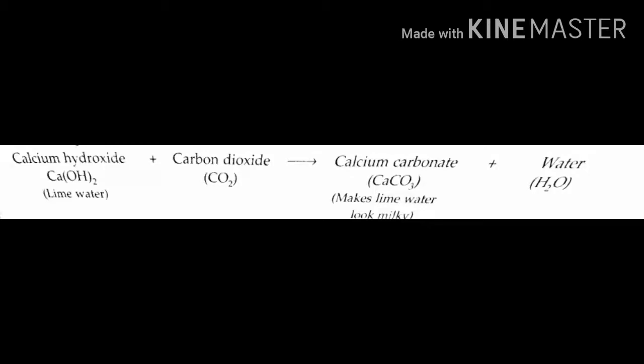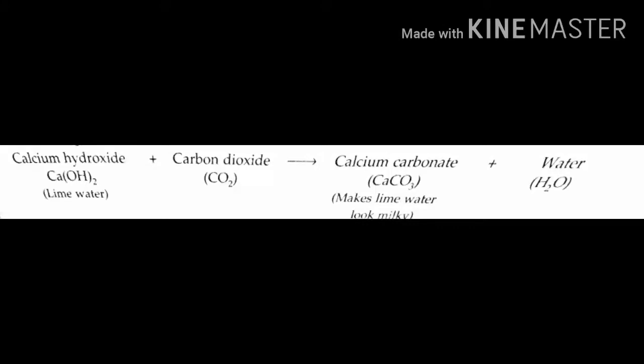See this picture. Calcium hydroxide, formula Ca(OH)2, is also called lime water. This calcium hydroxide reacts with carbon dioxide, formula CO2.